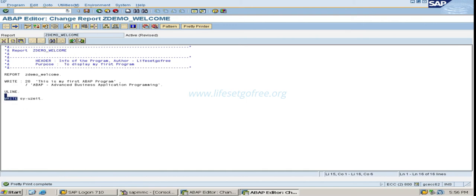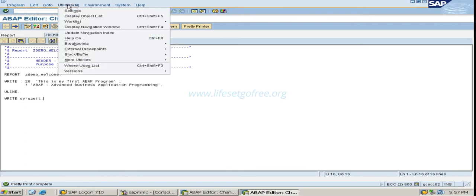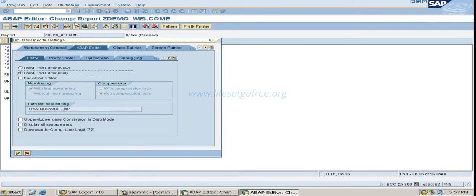If I write in small letters like this, I will remove this and write it in small letter. If I press Pretty Printer, it changes the keyword to capital letters. By default, this has to come. If you don't see that in your system, go to Utilities, Settings.